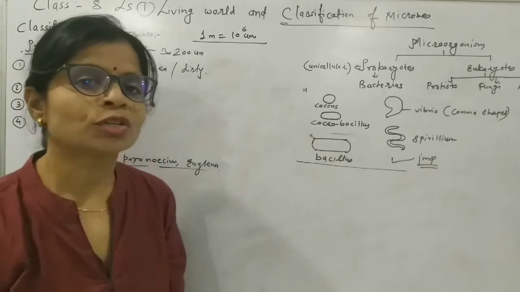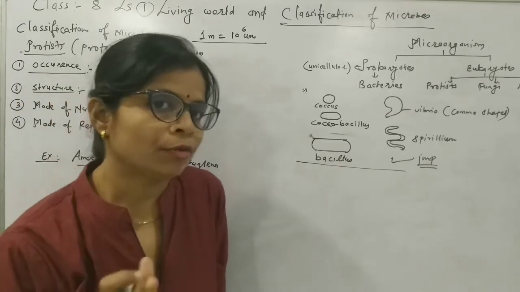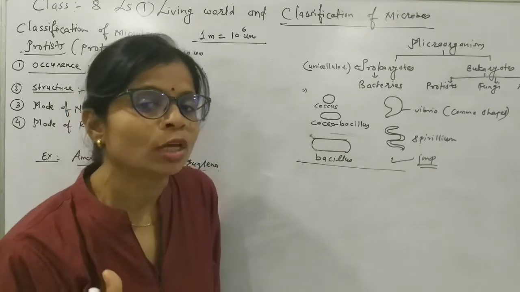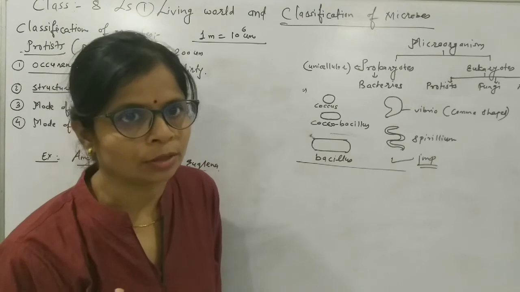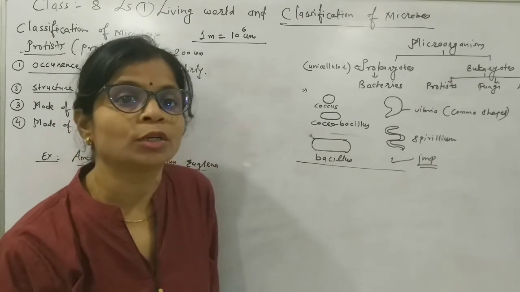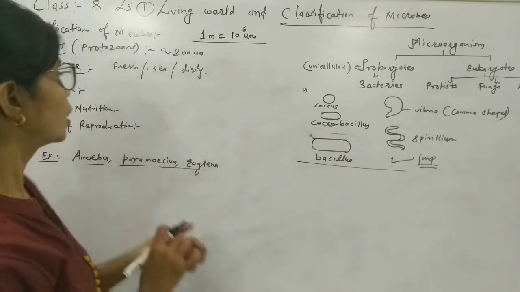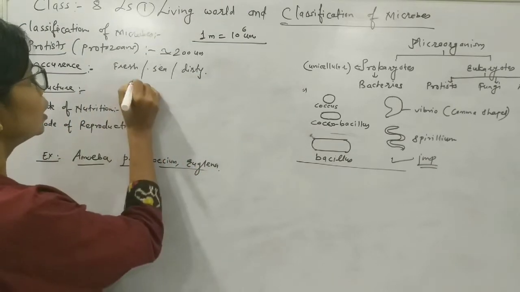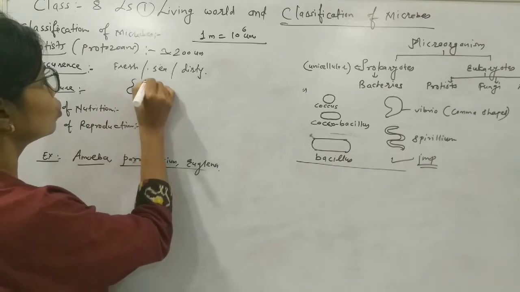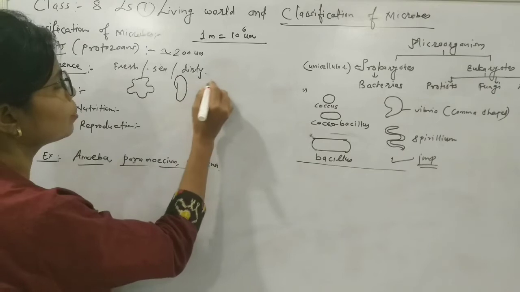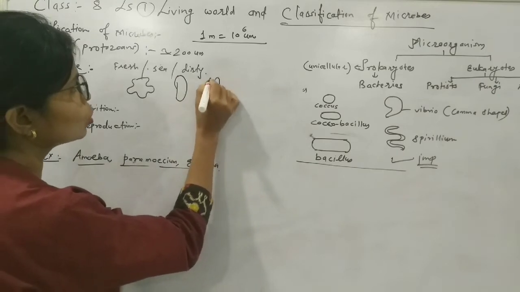Now structure varies. Everyone knows how the amoebian cell is, then how the paramecium looks. Euglena also we have studied. The structure is different, mode of locomotion is also different. Now I am again revising the point. Amoebian cell, there is no shape. Paramecium is quite slipper in shape, and Euglena everyone knows.